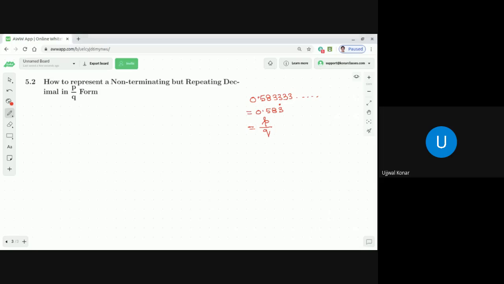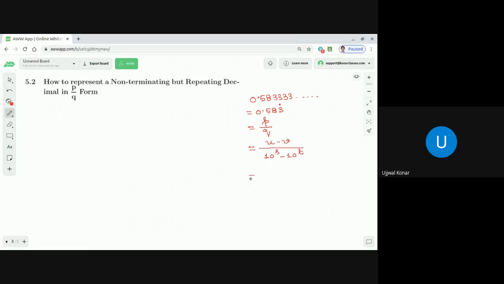The first thing you will do, dear students, here are the steps. Let me explain by means of this example. This number p by q should be in the form of u minus v divided by 10 to the power s minus 10 to the power t. So we have introduced four numbers u, v, s and t.